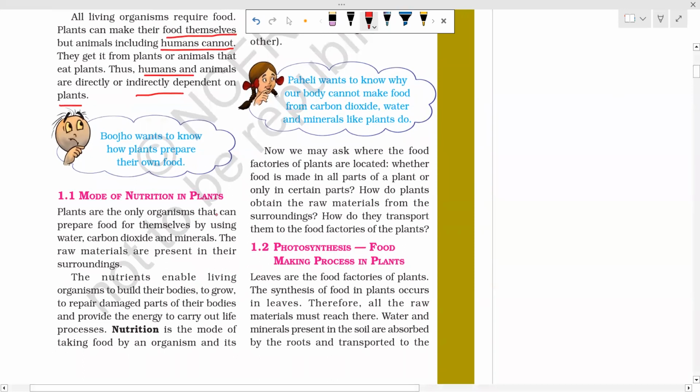Plants are the only organisms that can prepare food for themselves. Yes, plants are the only organisms; there are no organisms which can prepare food by themselves except plants. What do they use? They use water, carbon dioxide, and minerals.